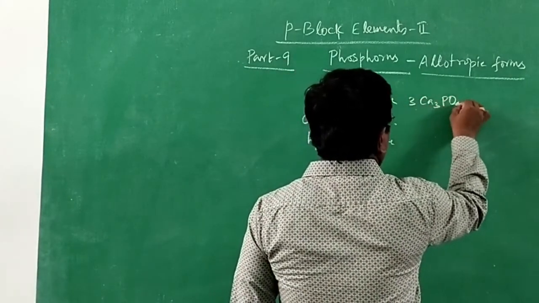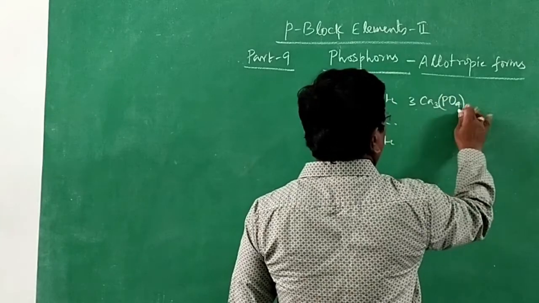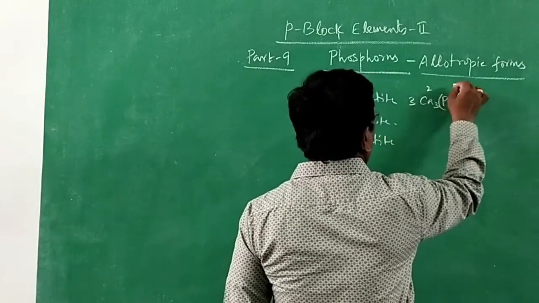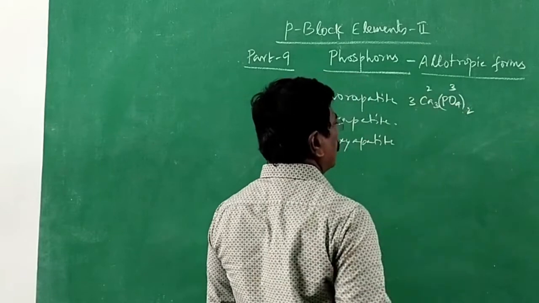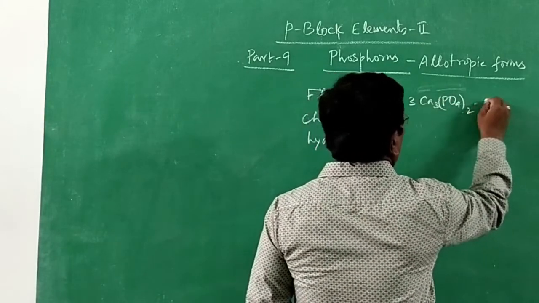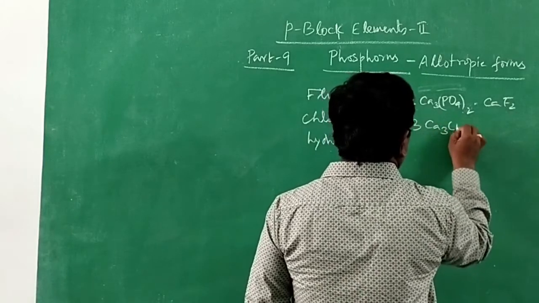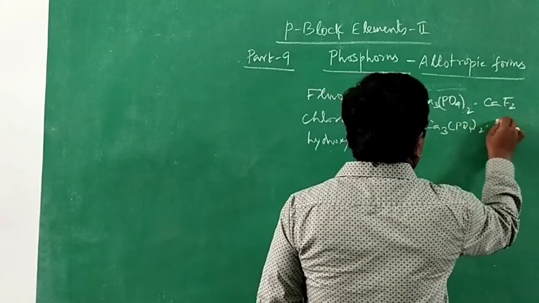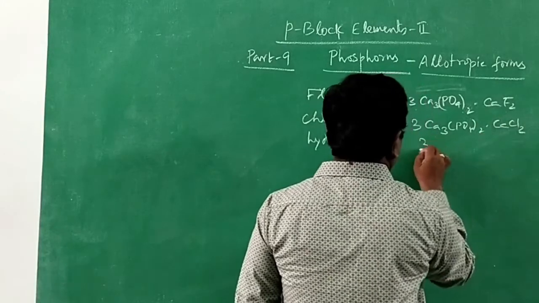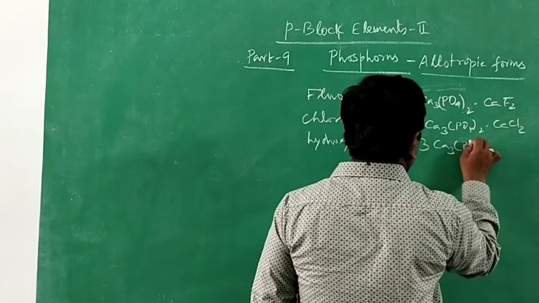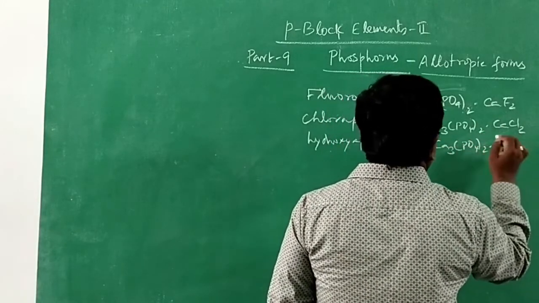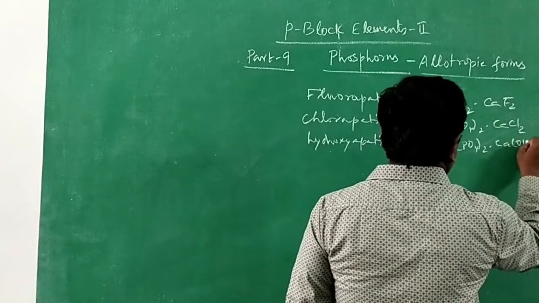Ca3(PO4)2: calcium valency 2, phosphate valency 3, therefore Ca3(PO4)2. Three parts calcium phosphate and one part calcium fluoride; three parts calcium phosphate and one part calcium chloride; three parts calcium phosphate and one part calcium hydroxide.